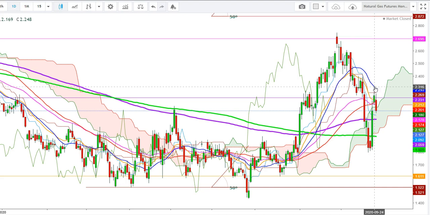$2.321, where they found stiff resistance at 20 days moving average, because here you can see that the natural gas futures found a good support at the 50 days exponential moving average on September 24th, but found stiff resistance at 20 days moving average. So here you can see that the levels of $2.227 seems to be an immediate resistance for natural gas futures, but here you can see that the natural gas futures are still maintaining at the levels of $2.131, where they found some resistance during this upward move.